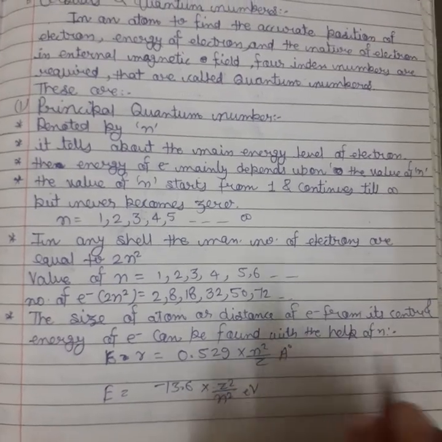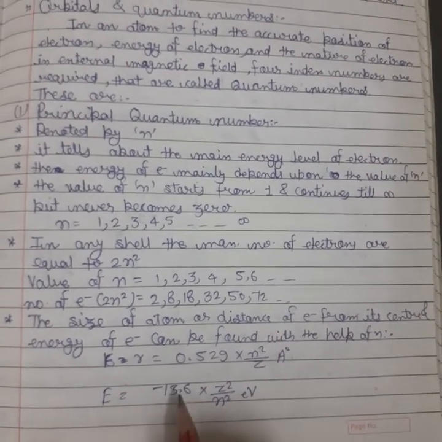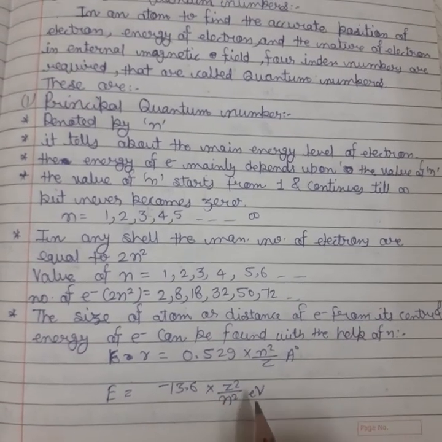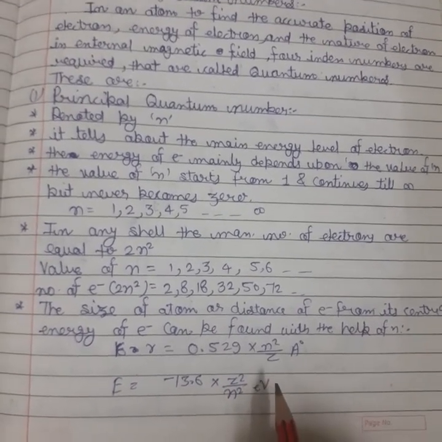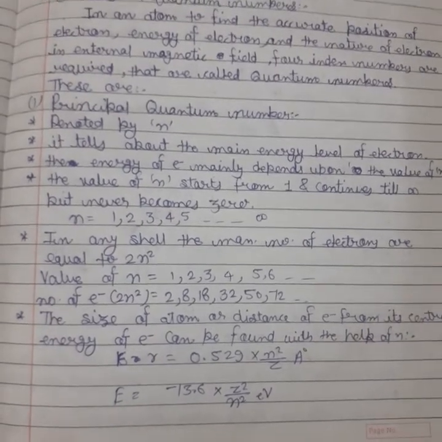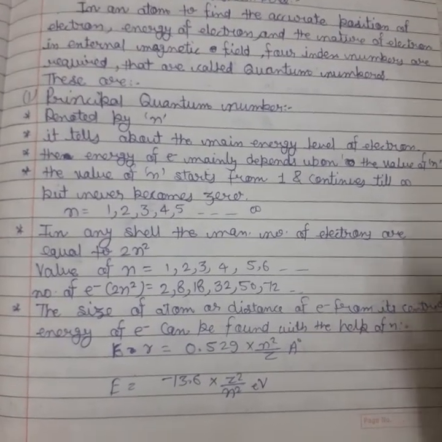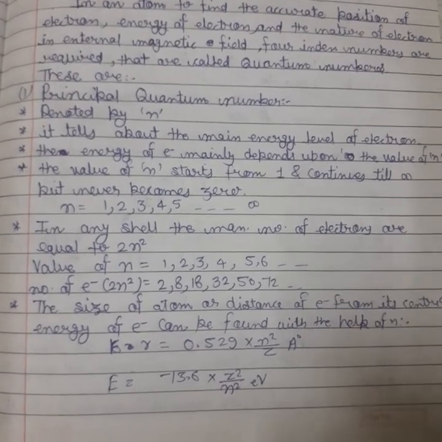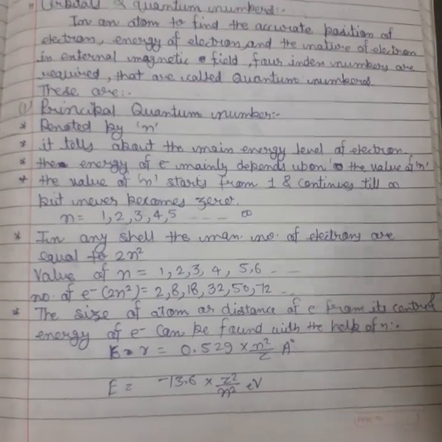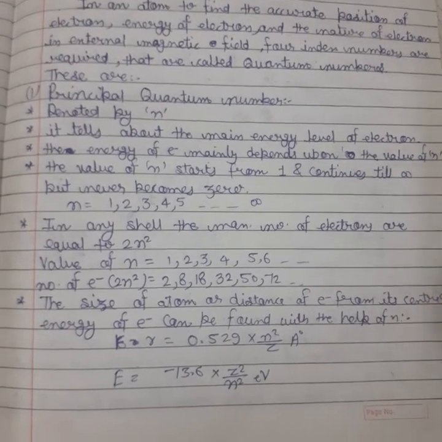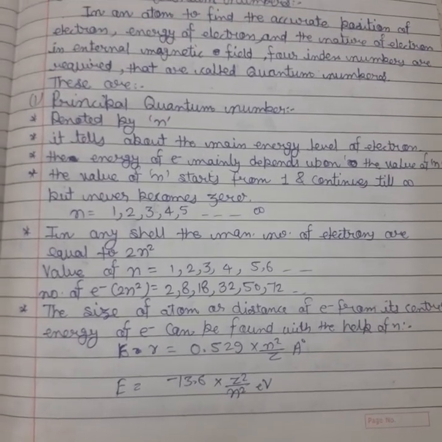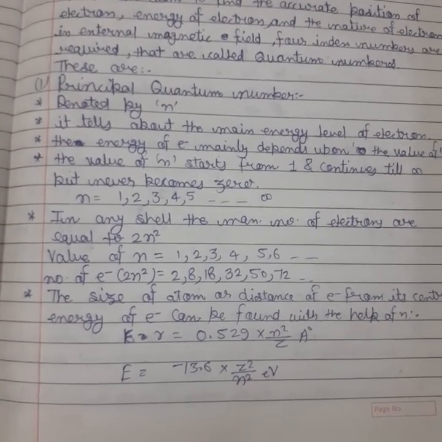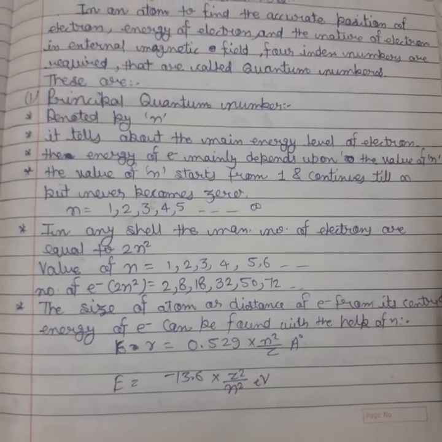And for energy, it is equal to minus 13.6 multiplied by z square upon n square electron volt. Electron volt is the energy unit for the atoms or for the electrons, as the energy of electrons or atoms is of very small magnitude, so we use electron volt to define their energy. 1 electron volt is equal to the